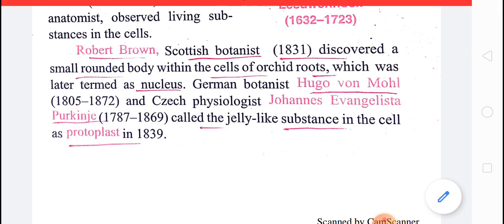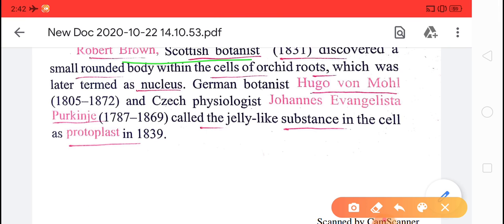Robert Brown was a Scottish botanist. In 1831, he discovered a small rounded body within the cells of orchid roots. Later he gave it the term nucleus. So the discovery of the nucleus is related to Robert Brown, done in 1831.